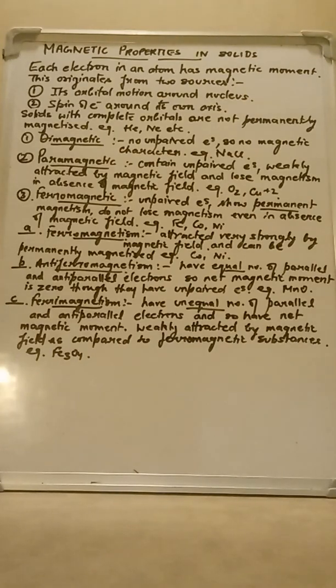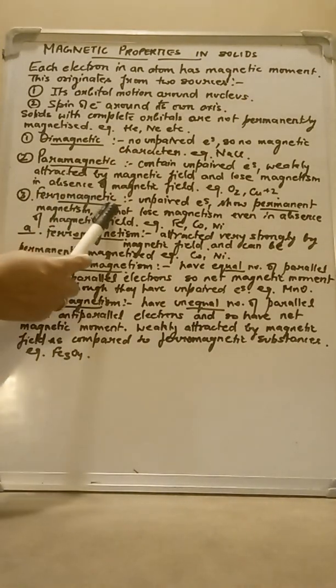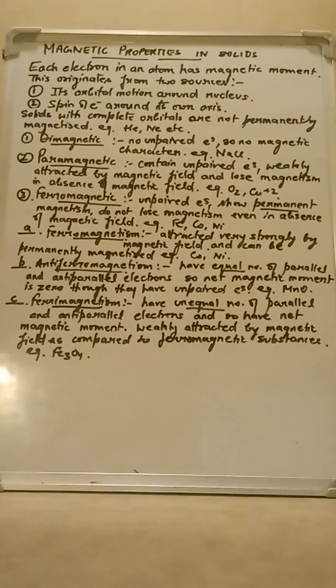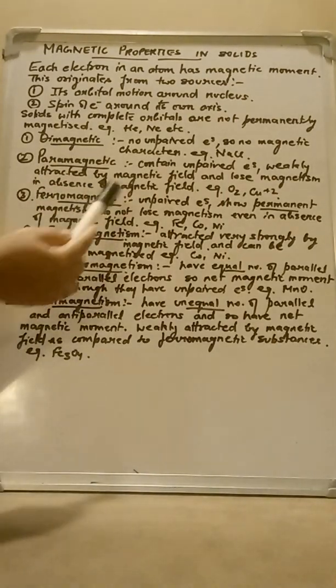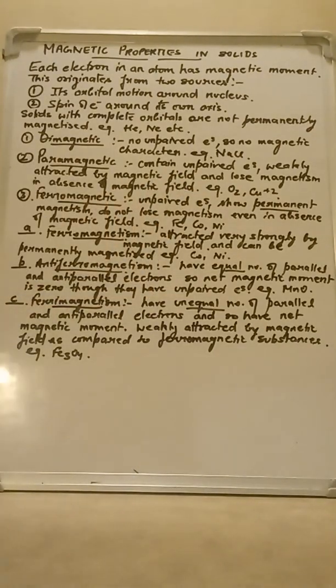Then the third category is ferromagnetic substances. Solids are said to be ferromagnetic if they have unpaired electrons. Since they have unpaired electrons, they will also show magnetism. But ferromagnetic substances have unpaired electrons and show permanent magnetism, and they do not lose their magnetism even in the absence of a magnetic field.